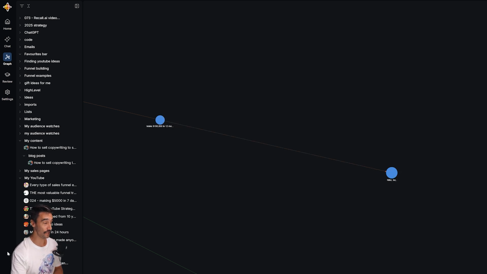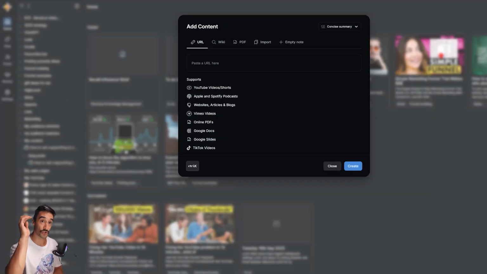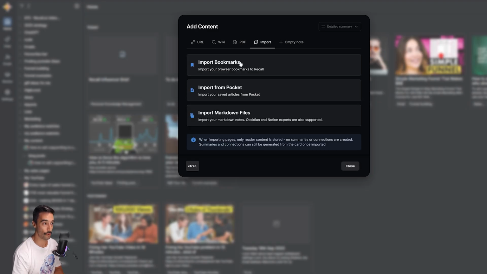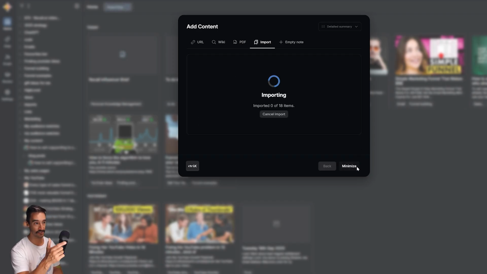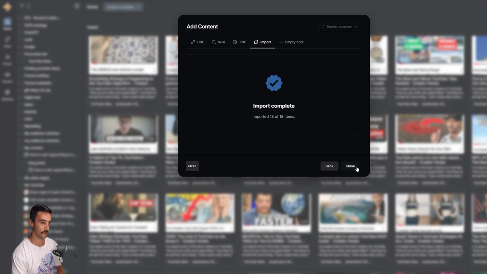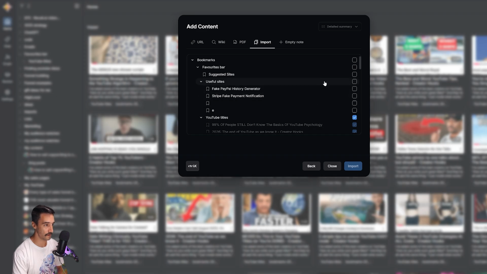The way to power use something like Recall is to add things in bookmark form. So I've got 2 lists of bookmarks that I really want to import. If I come into the add function, and then I'm going to select a detailed summary, come over to the import and import bookmarks. I'm then going to say import all of these blog posts to do with the YouTube title. So I'll select that, and we'll come back to this in a second. If I click close, let's add another bit of content. In this case, I'm going to do this as bookmarks, and then, oh, it's already added them.